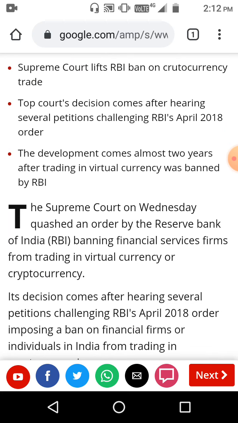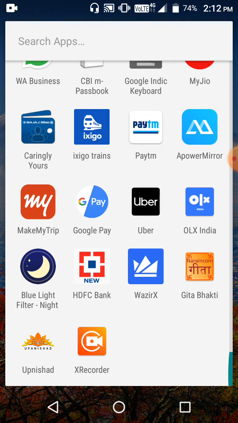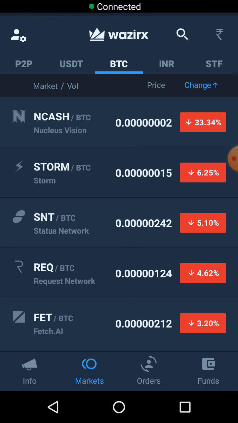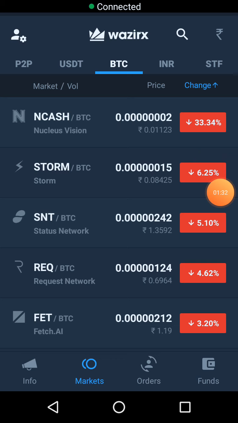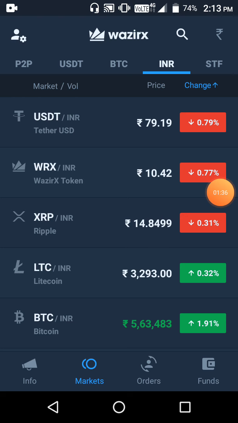On my mobile phone you can see this is the app. This is one of the very prominent apps that I am also using, WazirX. In this app you can see different cryptocurrencies are available, and Indian rupees is also integrated in this particular app. So I can see the price of different cryptocurrencies. USDT, that is Tether USD, and the WazirX token are there.